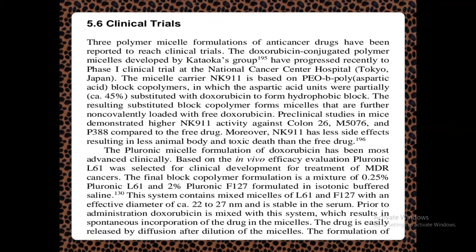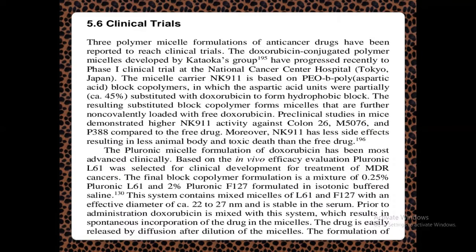So three polymer micelle formulations used for cancer, called anti-cancer drugs, have been reported to reach clinical trials. After formulation and checking in the animal system, these anti-cancer drugs have finally reached the clinical trials stage.